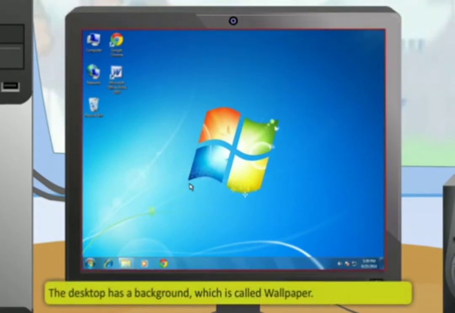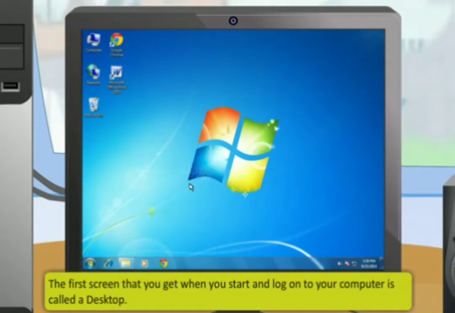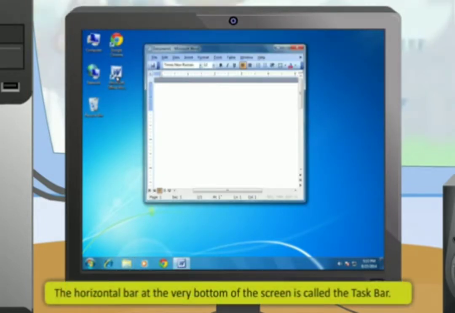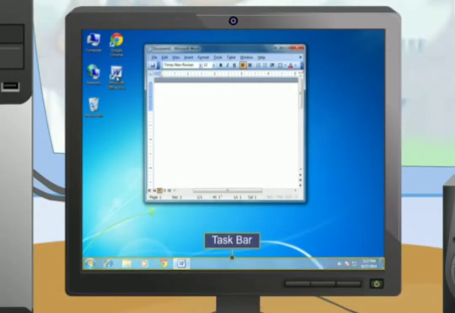The desktop has a background, which is called wallpaper. The first screen that you get when you start and log on to your computer is called desktop. The small pictures on the desktop are called desktop icons. These icons represent shortcuts for files, programs, and folders which could be quickly and easily accessed. The horizontal bar at the very bottom of the screen is called the taskbar.